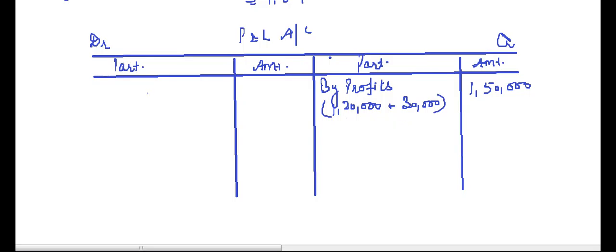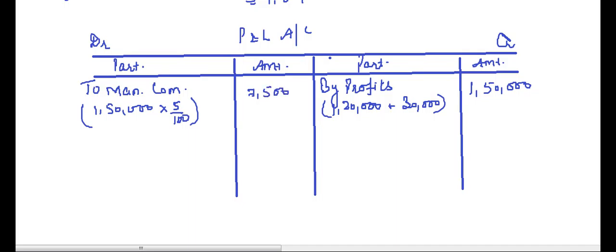Okay, so now in the P&L account we are going to pay the manager's commission, that is 1,50,000 into 5 divided by 100, because it is 5%, that comes to 7,500. Okay, so now what we are left with will be transferred to profit and loss appropriation account.